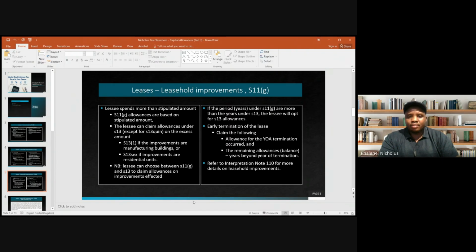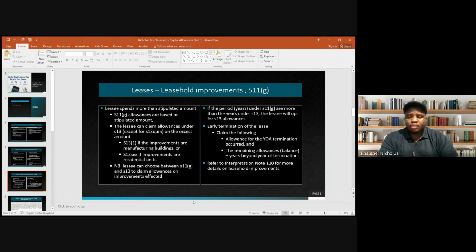Then what happens if there's an early termination? So the lessee will be allowed to claim allowances for the year in which the termination occurred, right? But then what happens to the balance that is remaining beyond the date of termination? The lessee will also be allowed to claim that in the year of termination. So the balance doesn't fall away. It's not forfeited, as opposed to what we've seen under Section 11F.